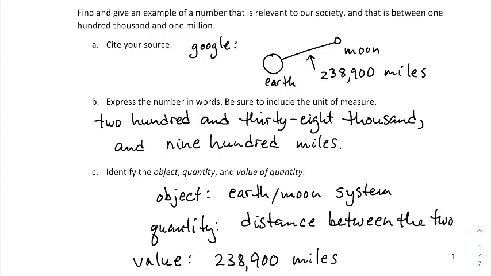The reason I like these examples is because they help establish how I'm thinking of the word quantity and how I'm going to use it in our class in a way that is perhaps different than everyday usage. Because most people, when I say, give me an example of a quantity, will tend to give me an empty numeral like this and say, that's a quantity. So I'm pushing back on that, just some random number is not what we're going to be calling quantities. I'm going to call numbers numerals, and when you put a unit on a numeral, then we have a value of a quantity, but the quantity is the more abstract thing that doesn't need to be measured in order to be thought about. In this case, the quantity is a distance between 2 planetoids.